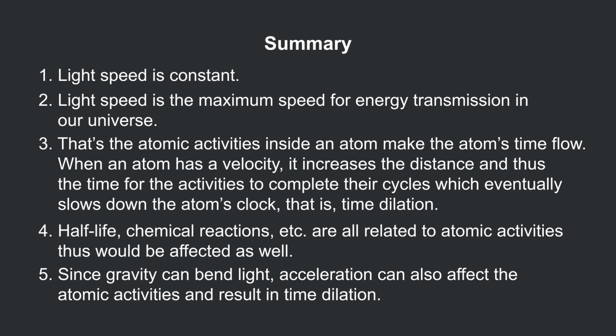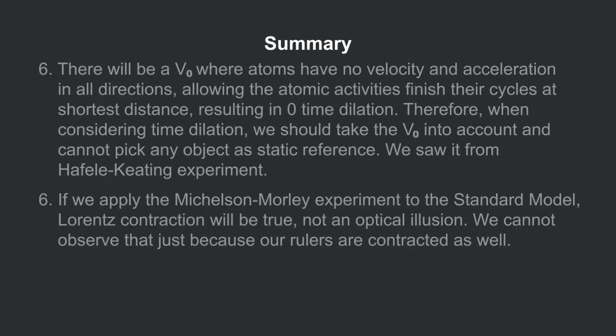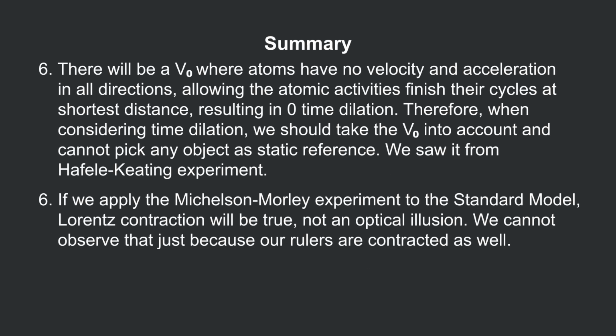Since gravity can bend light, acceleration can also affect the atomic activities and result in time dilation. There will be a V0, where atoms have no velocity and acceleration in all directions, allowing the atomic activities finish their cycles at shortest distance, resulting in zero time dilation.